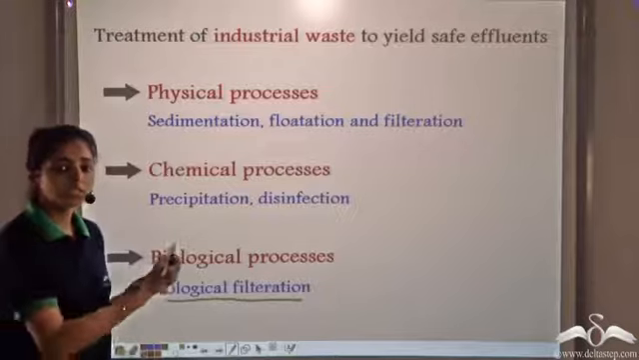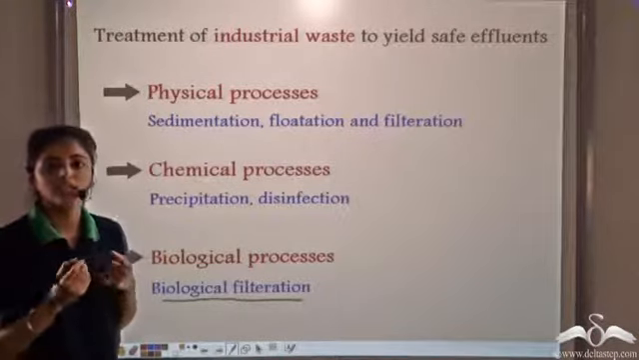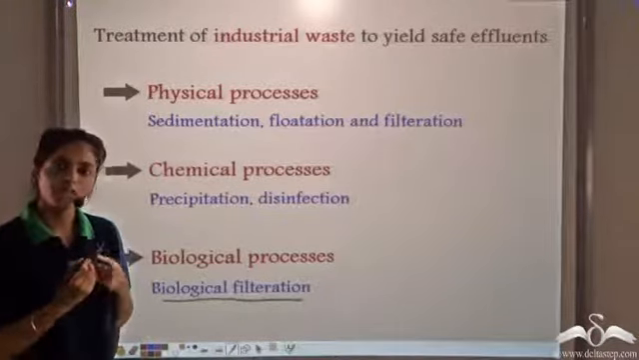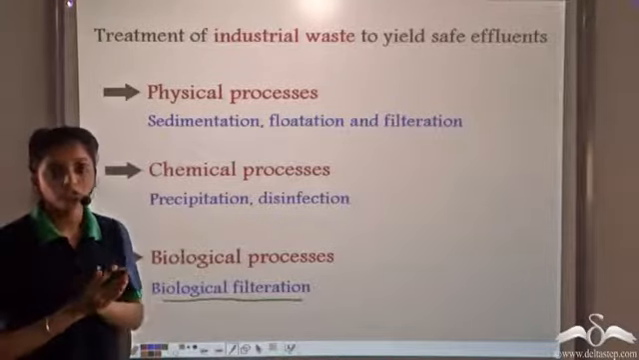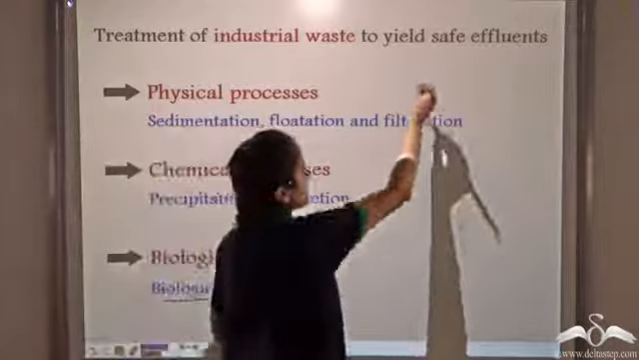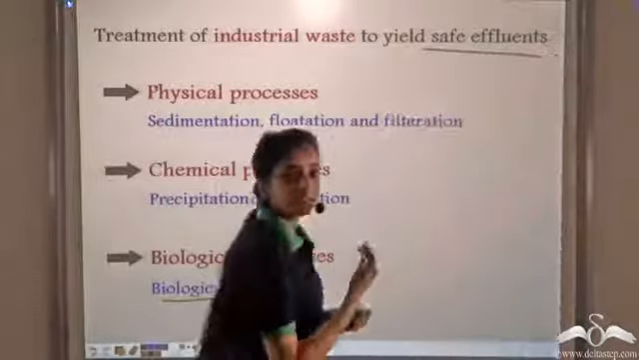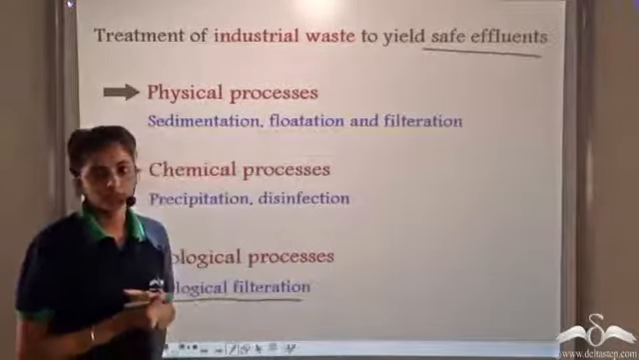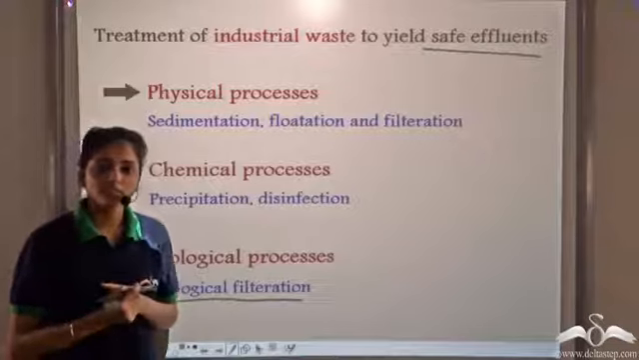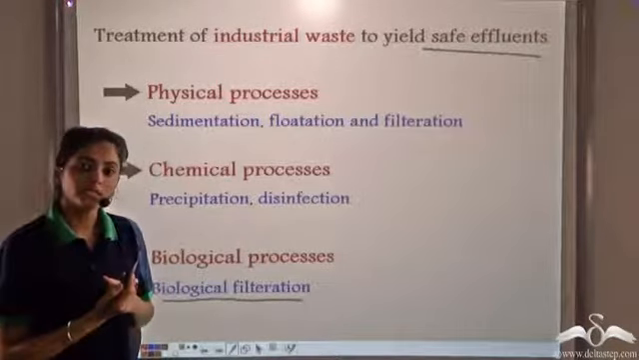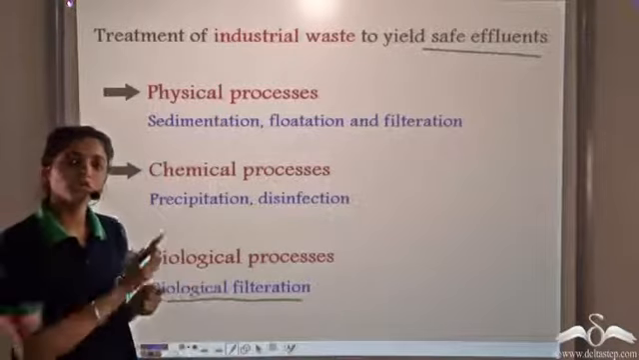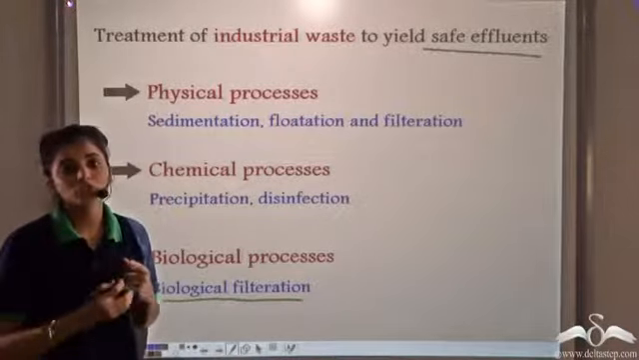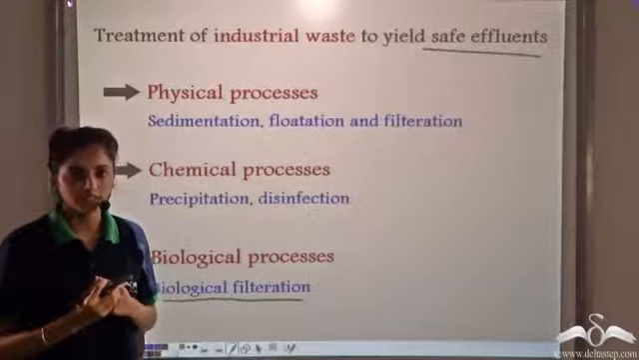So by using these 3 processes, that is at the physical, chemical and biological level, the industrial waste is treated so as to get safe effluents which are then discharged in the water bodies. So for industrial wastes, we need a bigger setup that takes care of these 3 processes in order to get safe effluents which are then discharged in the water bodies.